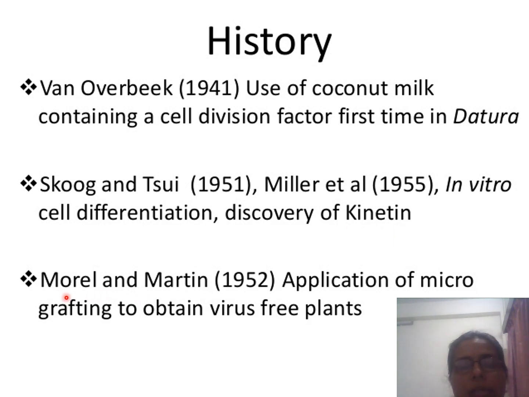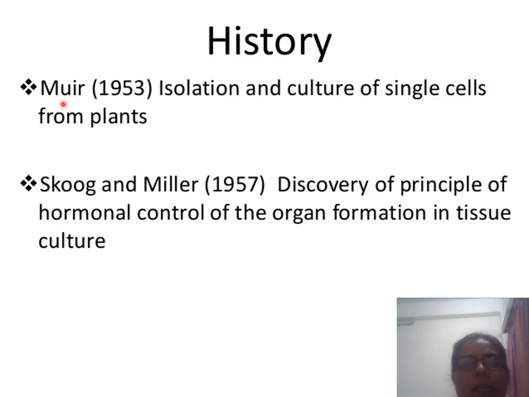The next ones are Morel and Martin, in 1952, with the application of micrografting to obtain virus-free plants. Then the next scientist, Muir in 1953, studied the isolation and culture of single cells from plants. He is the first person who introduced that plant tissue culture can be studied on single cells only.